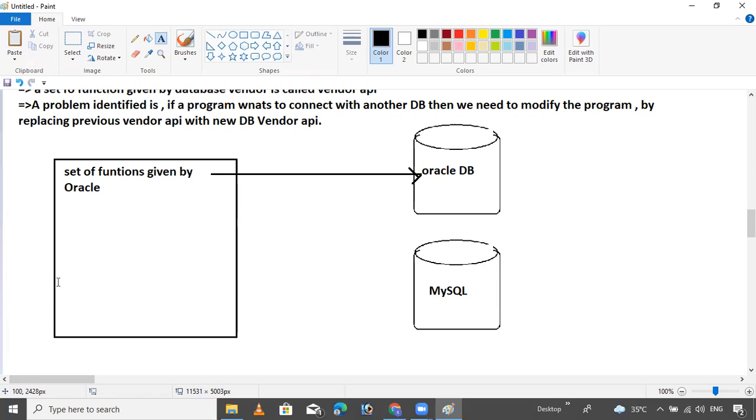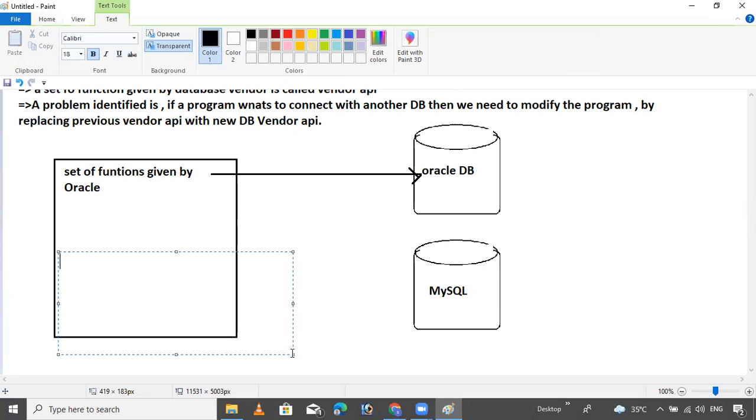MySQL also gives a set of functions, a set of APIs. Set of functions means API.